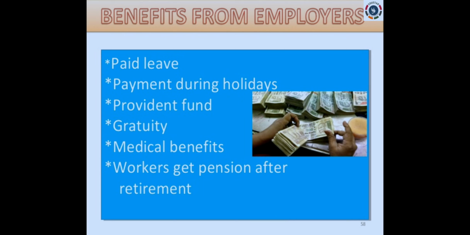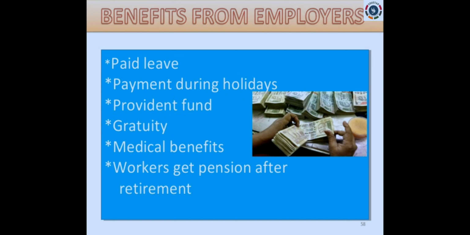Then gratuity and medical benefits. Yes, they will have ESI allowances also. So these ESI allowances are actually given by the employers, right? So they can have medical benefits also. They can treat major problems also by this. Workers get pension after retirement. So not only PF and medical allowances, they can get pension.